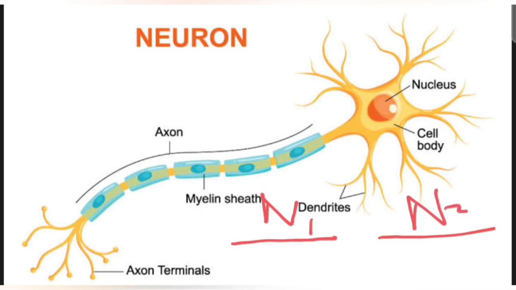These two neurons do not touch each other, and this gap between two adjacent neurons is known as synapse. The synapse is basically a junction where communication between two neurons occurs. What kind of communication? The transfer of impulse from the previous neuron to the next neuron.